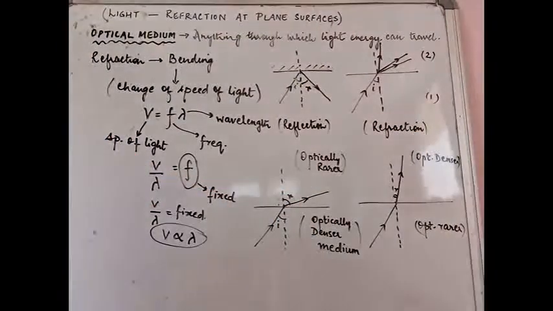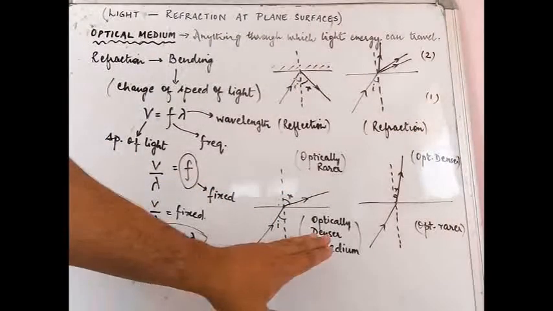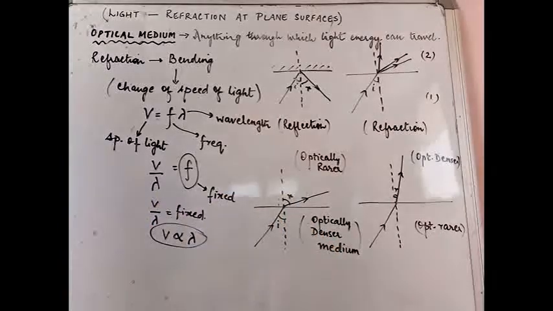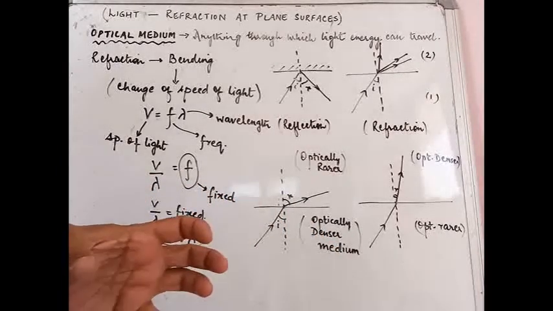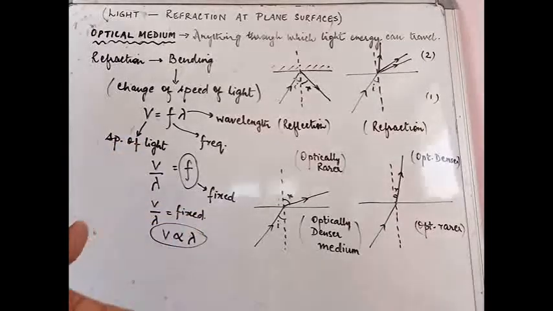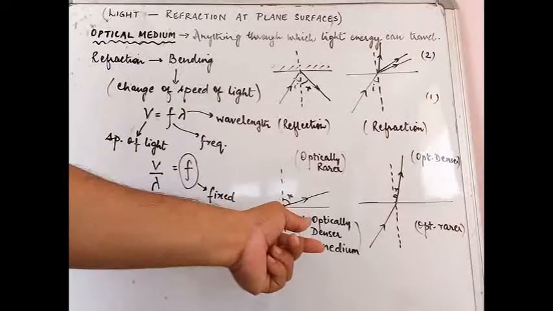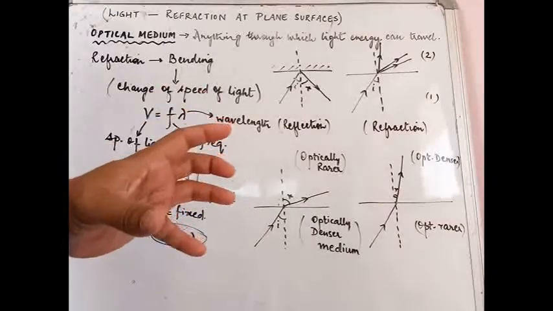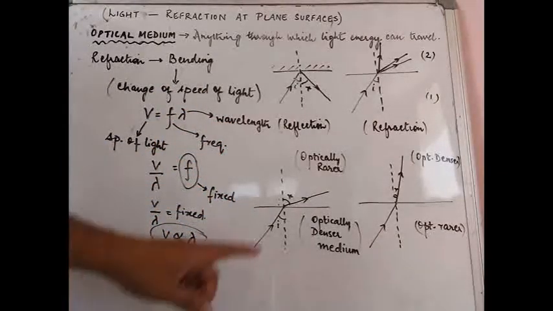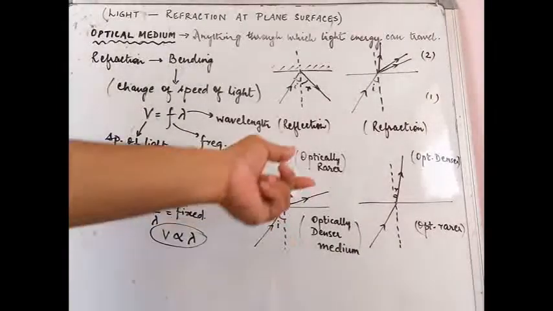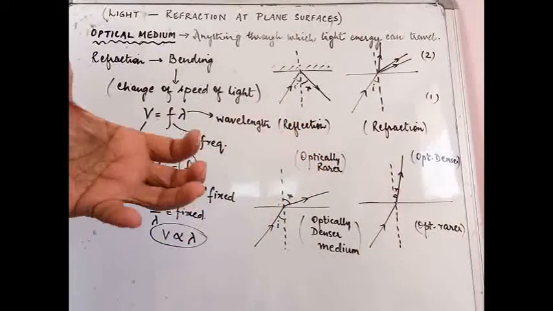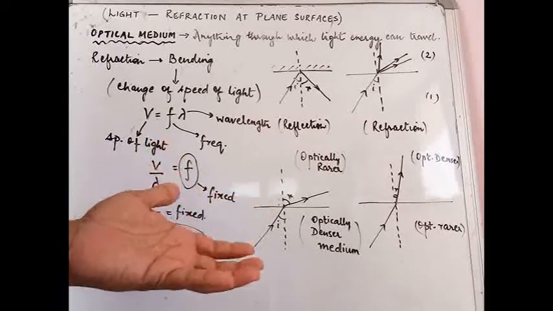Let us first understand the meaning of optically denser medium. It can be compared, in an analogy, to a road which is very busy, whereas an optically rarer medium can be compared to a road which is more or less vacant.